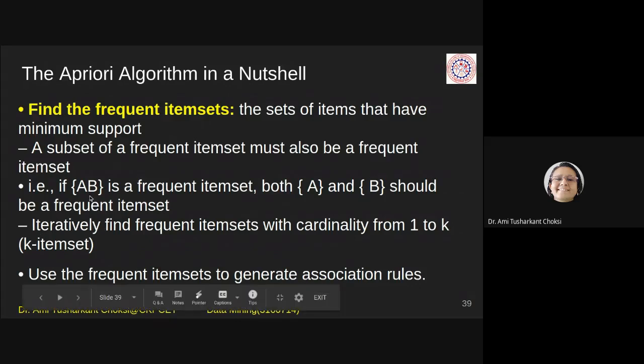If AB is a frequent itemset, both A and B as individuals should be frequent itemsets. Iteratively find frequent itemsets with cardinality from 1 to k. Use the frequent itemsets to generate association rules. Fine.